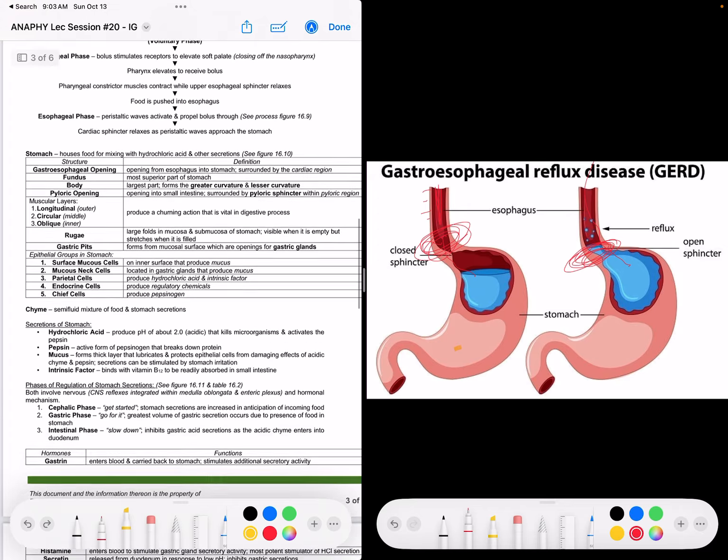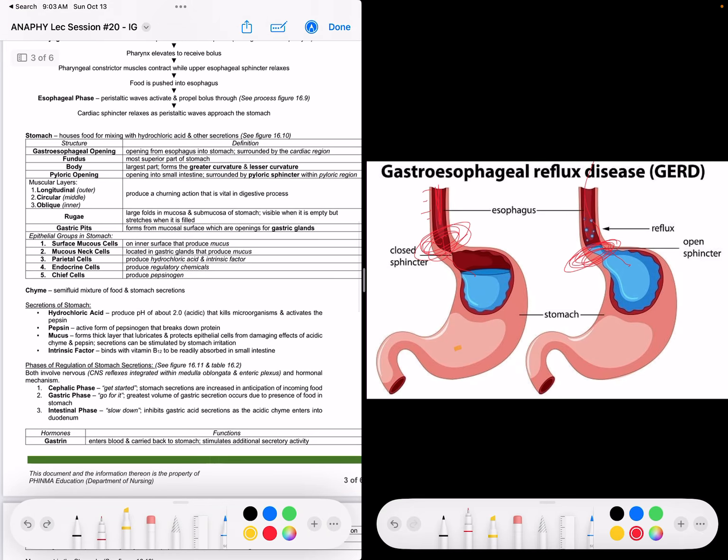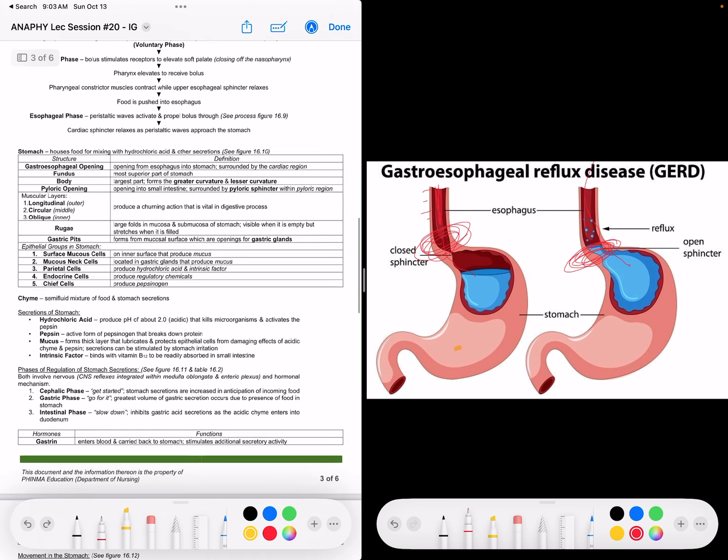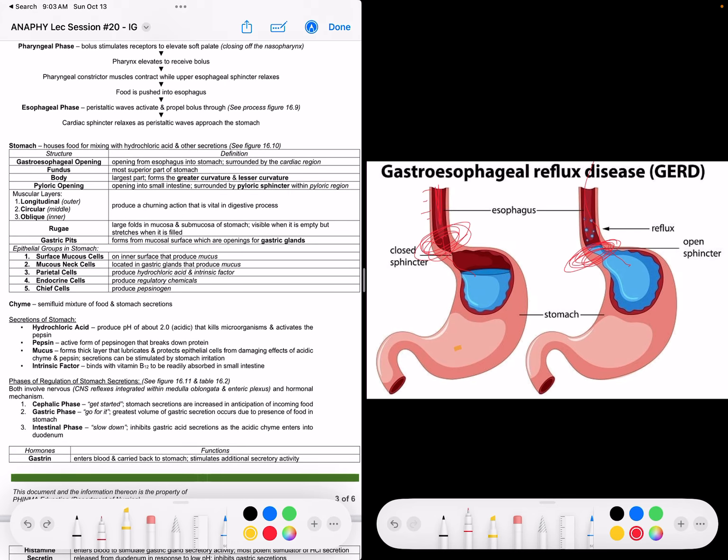So, next we have the stomach. It houses food for mixing with hydrochloric acid and other secretions. These are the structures of our stomach. Actually, this is also in our chart.